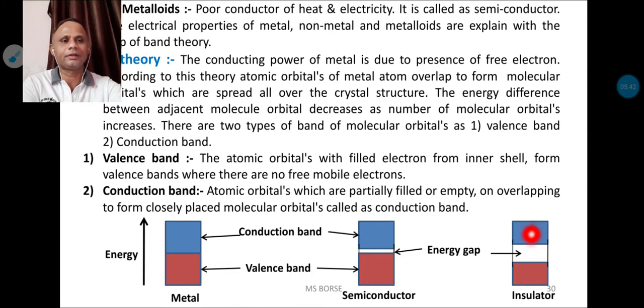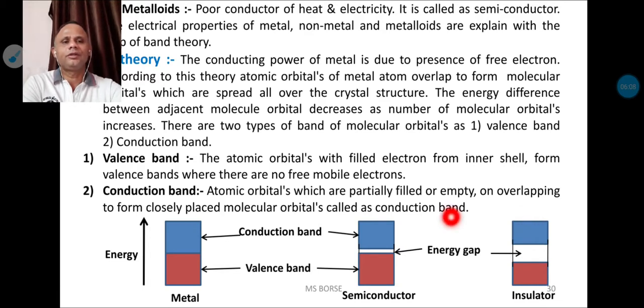That means electrons from the valence band will not go to the conduction band because of the high energy difference between these bands. That's why non-metals are bad conductors of heat and electricity. There is no conduction by the electrons because the energy gap is large.